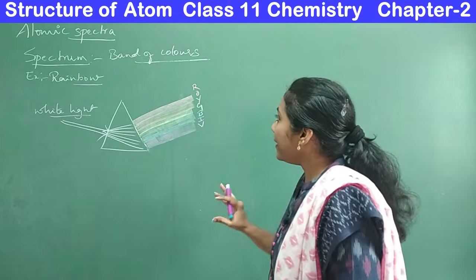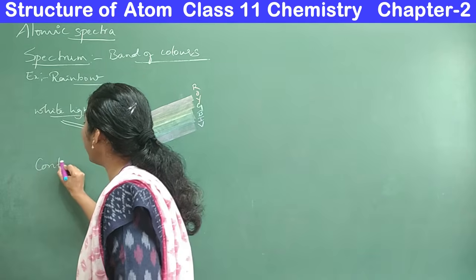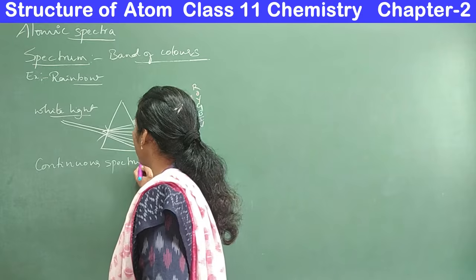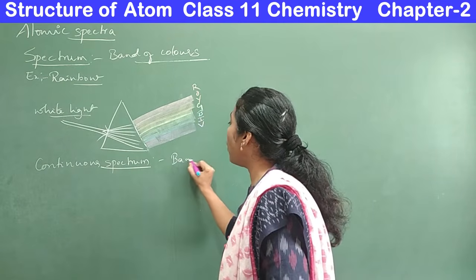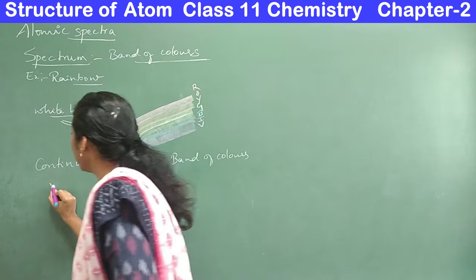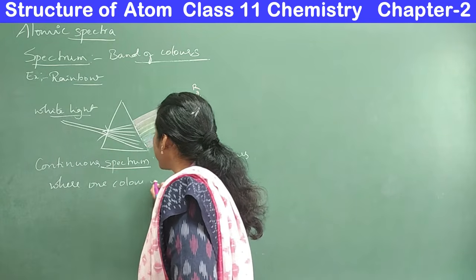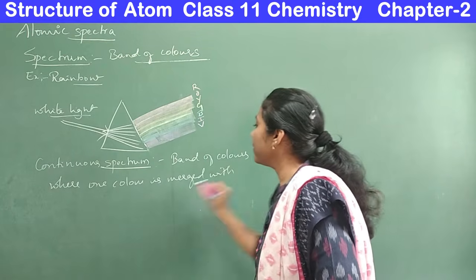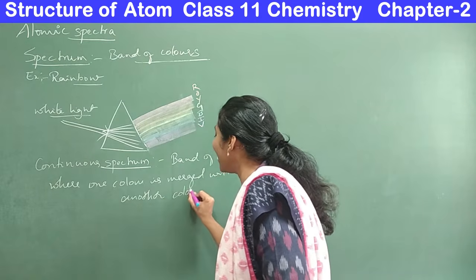Okay, fine. And here we have a word called continuous spectrum. So you must know, what do you mean by continuous spectrum? Continuous spectrum, in the sense, it's nothing but a band of colors where one color is merged with another color.